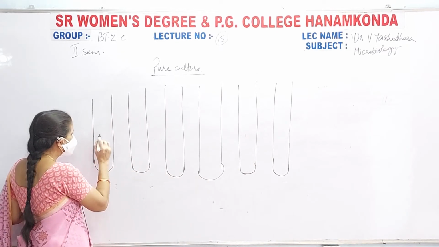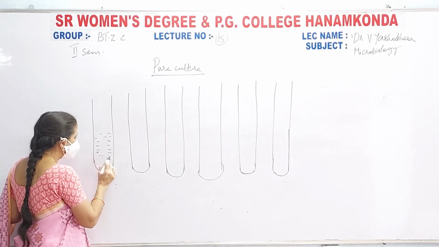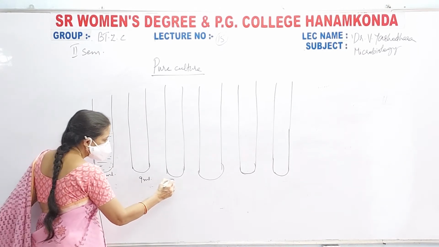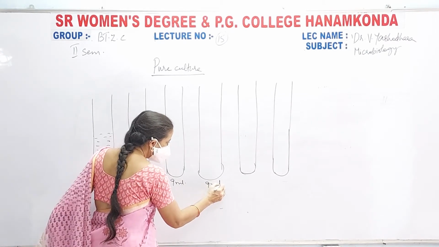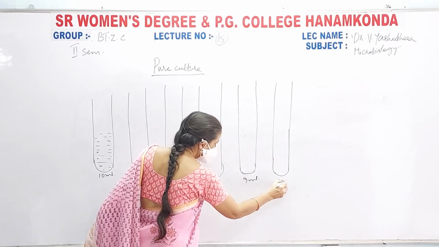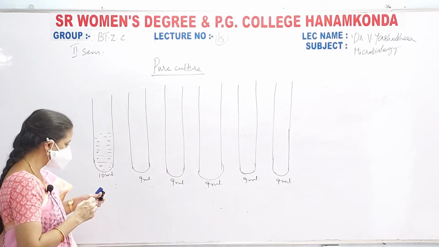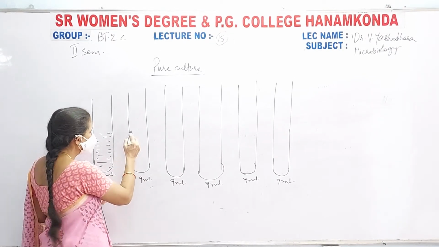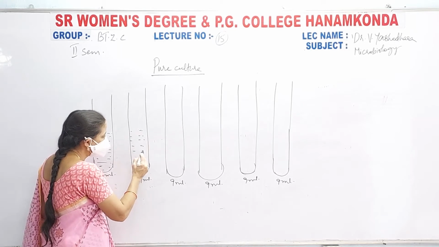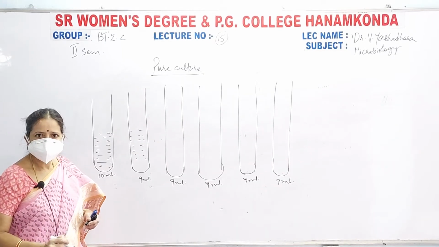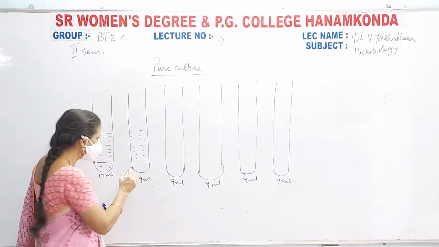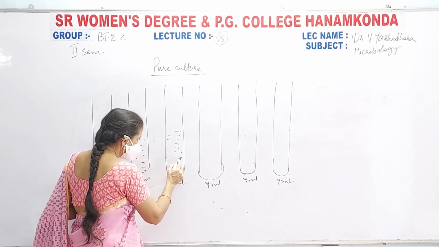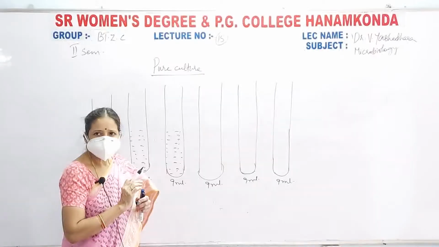Now, in the first tube I have taken 10 ml water, and in the others I have taken 9 ml each. I have taken 6 tubes. In the first tube I have taken 10 ml distilled water, and I have sterilized all the water. What is the meaning of sterilization? That is, heating it at 121 degrees centigrade, 15 lbs pressure, for 15 minutes. When you sterilize it, all the microorganisms in the water will be killed.